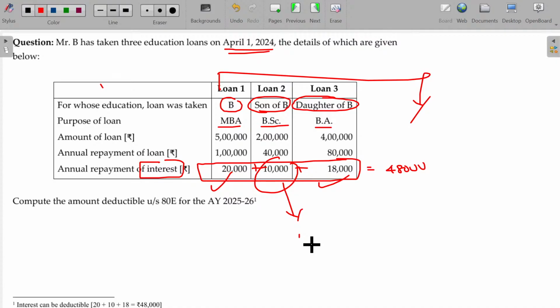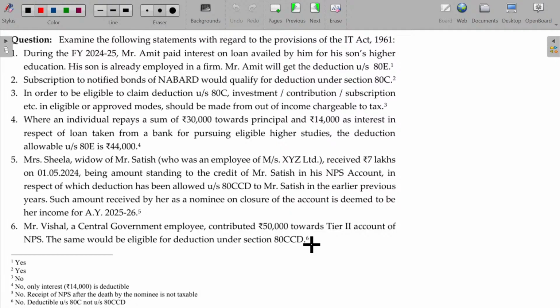Next question. Come on, guess the answer here.